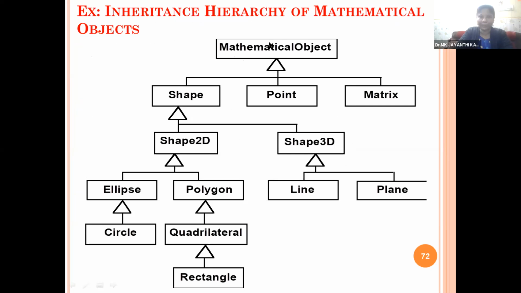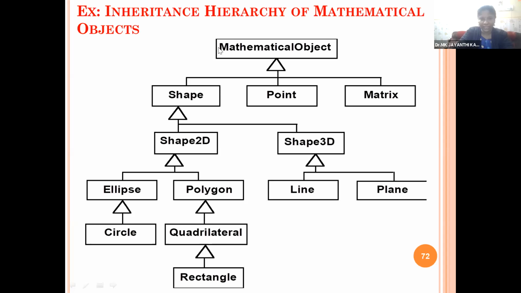So we have the mathematical object. This is our parent class. From the mathematical object, we are creating the derived classes called shape, point, and matrix. From shape, the shape may be a 2D shape or 3D shape. Again from 2D shape, it may be an ellipse or polygon. Again the ellipse may be a circle. So here parent class, child class, grandchild class, like that we are getting the hierarchy.